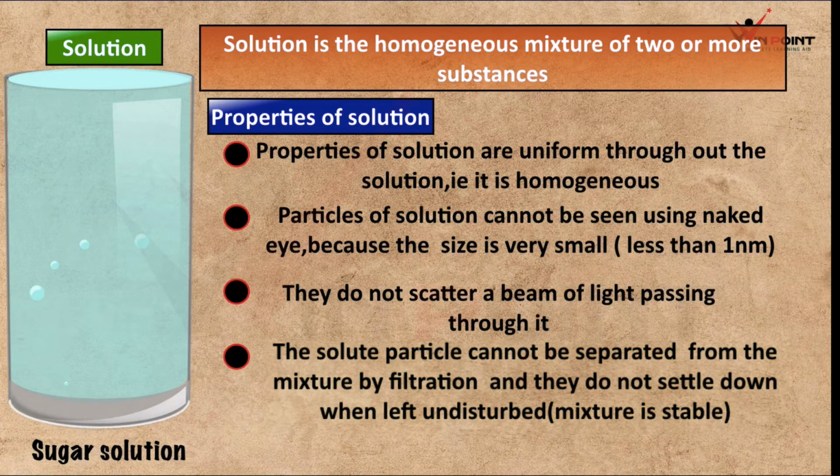Just imagine we are keeping sugar solution for some time, for 2 hours. We are keeping this sugar solution at a particular place and we are not disturbing. What is going to happen? Nothing is going to happen because sugar solution is a stable solution. We are not going to get sugar at the bottom of the glass, and they do not settle down when left undisturbed. Mixture is stable.